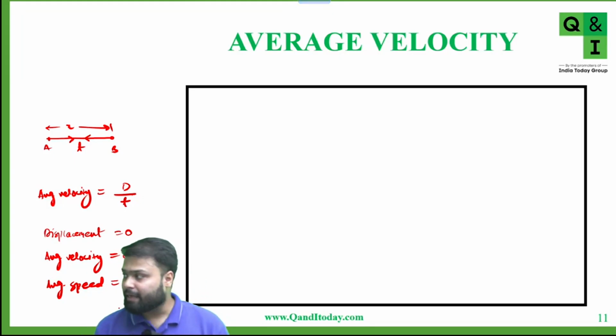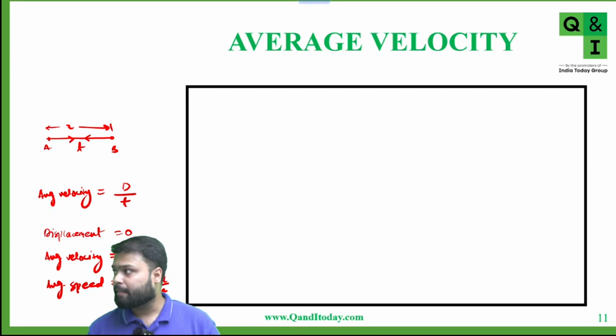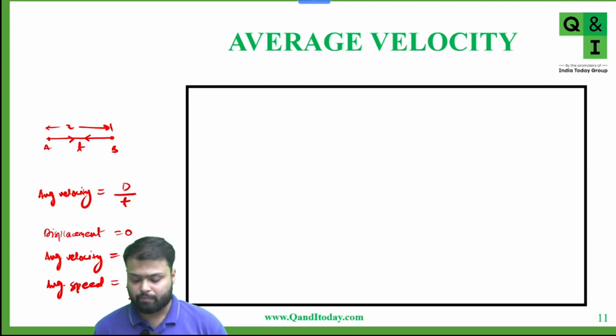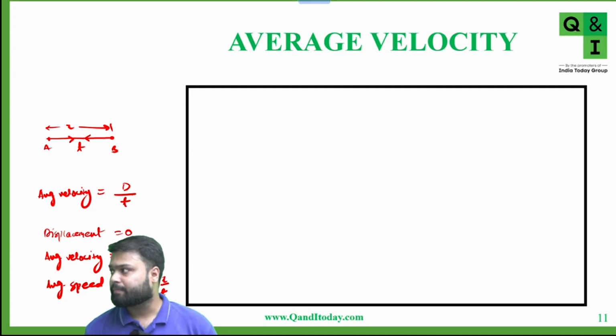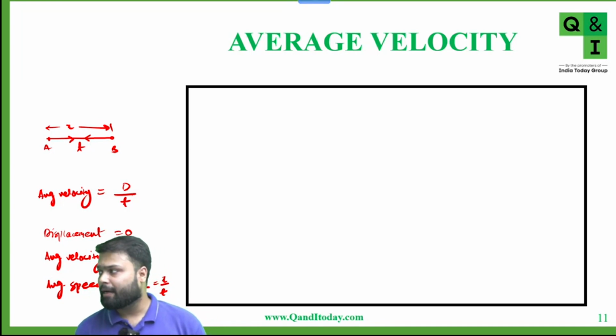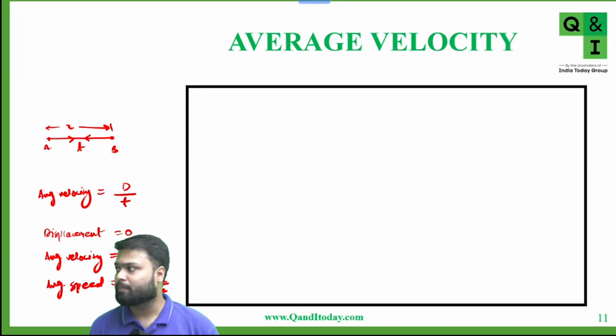Now if time taken from A to B is t, so from B to A also t, so time is 2t. So average speed is x upon t. Yes or no? Tell me. Any doubt in this? Anyone? Any doubt? Yes or no?